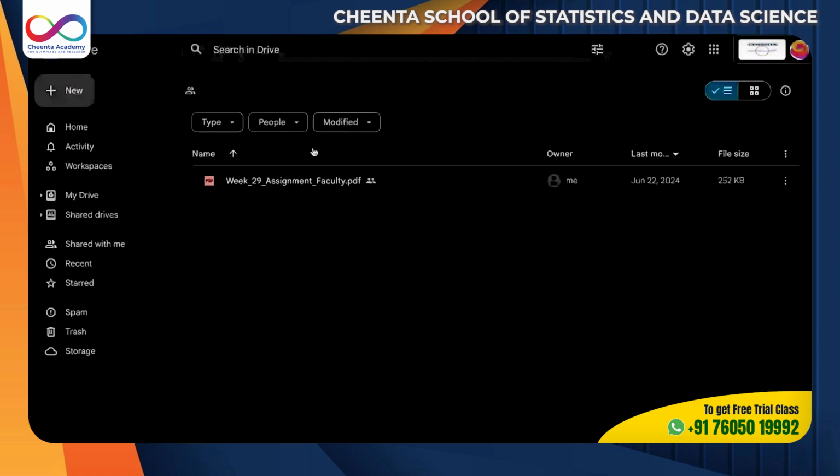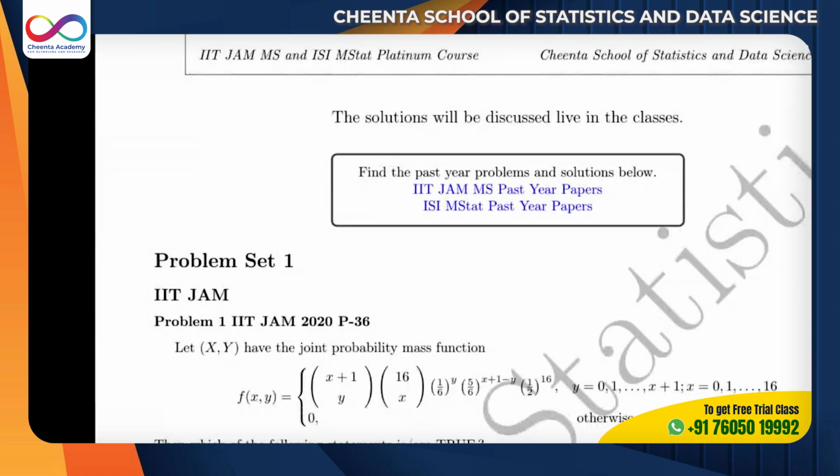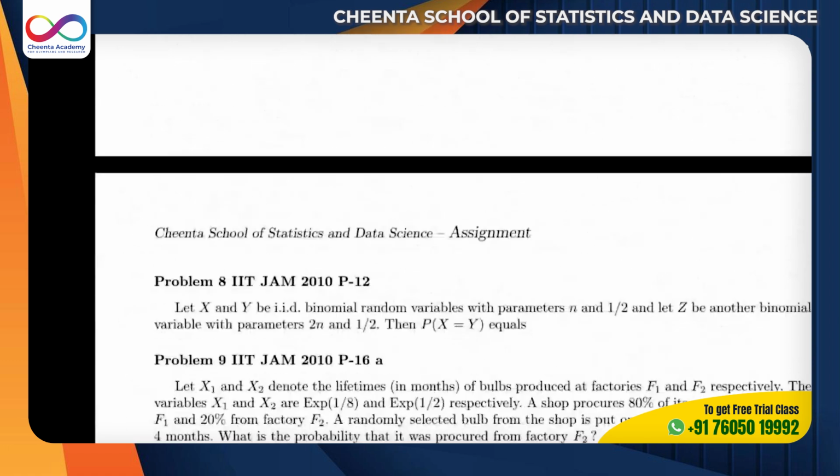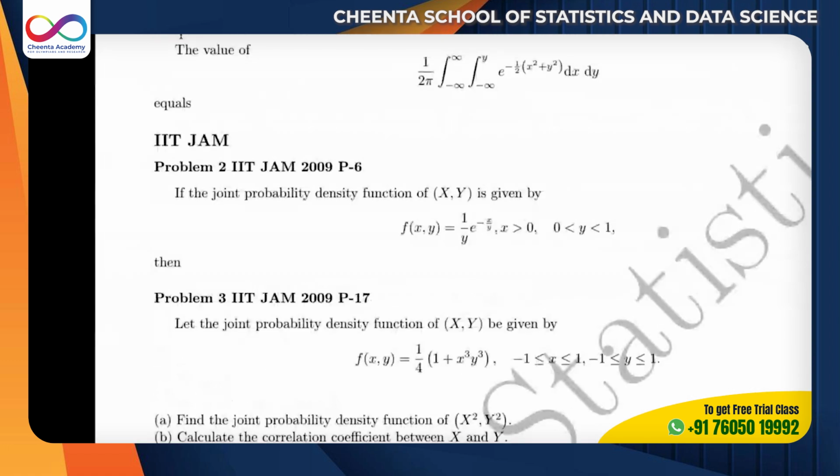There are three assignments. Our goal is simple: learn offline. We will give you videos, and we will give you this whole ChatGPT prompts thing. You can learn, then come to the class. There are three problem sets: problem set 1, problem set 2, problem set 3, and these will be discussed live in classes. For CMI, it's the same.